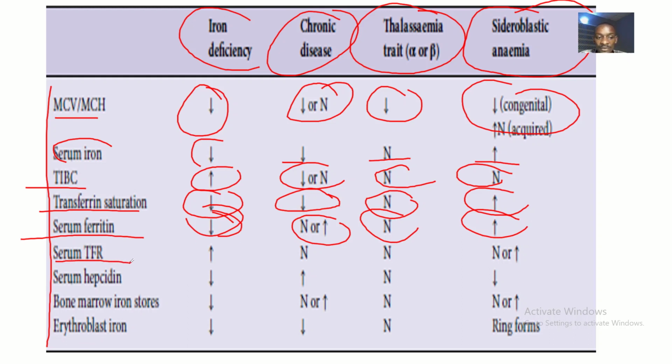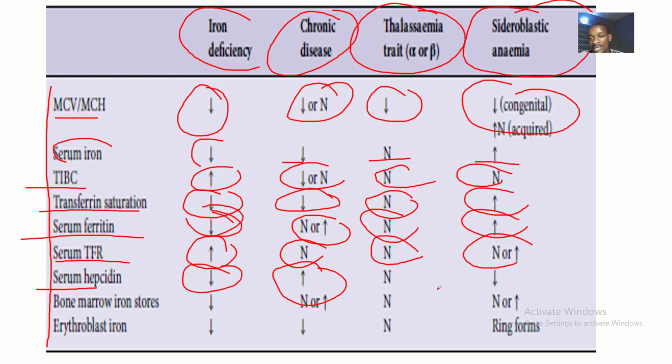Then serum transferrin receptors. Since iron is not binding, the receptors will be what? Increased. In chronic disorders, it will be normal. For thalassemia, it will be normal. For sideroblastic, it will be normal or increased. Then serum hepcidin will be decreased in iron deficiency. In chronic diseases, the serum hepcidin will be increased. For thalassemia, the serum hepcidin will be normal. For sideroblastic anemia, the serum hepcidin will be decreased.